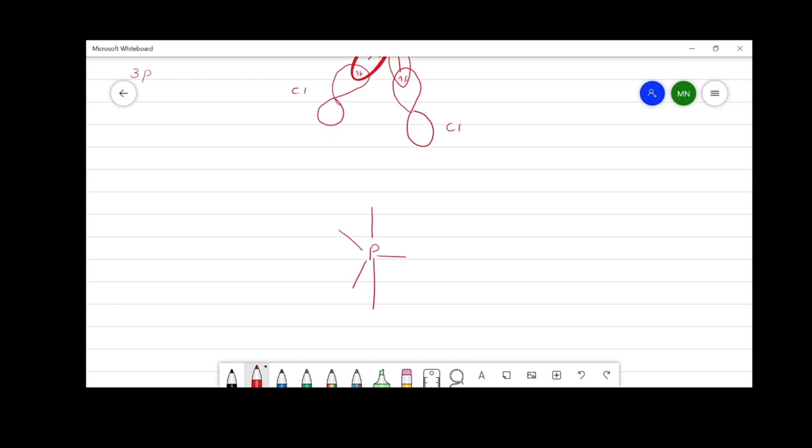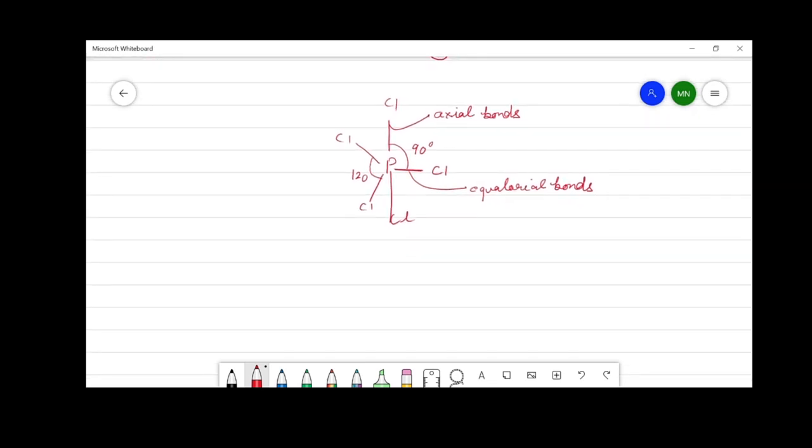The arrangement of bonds in phosphorus pentachloride is shown here. In all these five bonds, the bond angles are given here: 120 degrees on a plane and 90 degrees for a pyramidal bond. There are two types of bond in this molecule. Three equatorial bonds are present in phosphorus pentachloride, and two axial bonds are present perpendicularly to the plane.